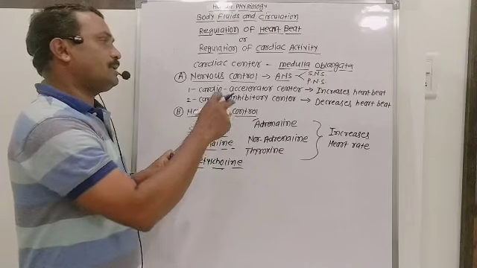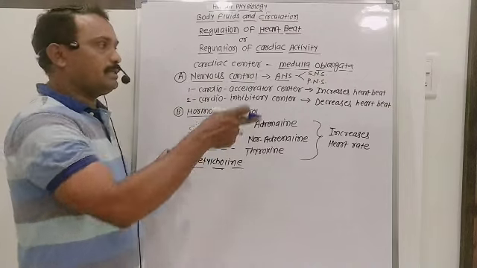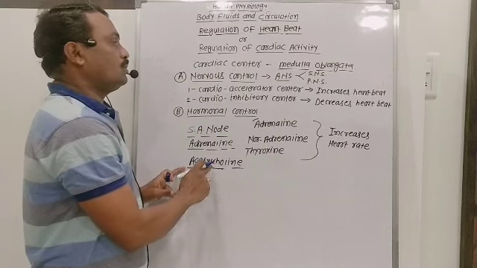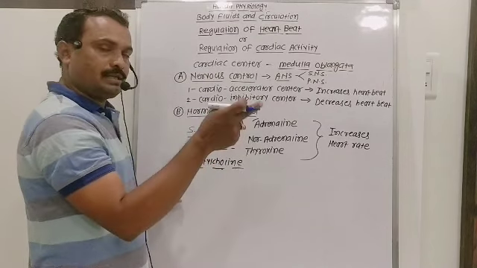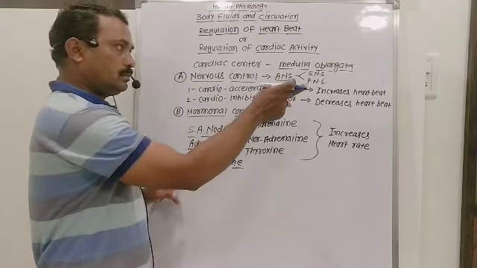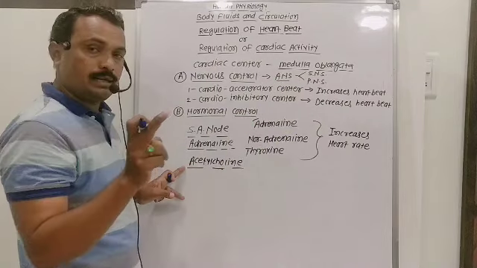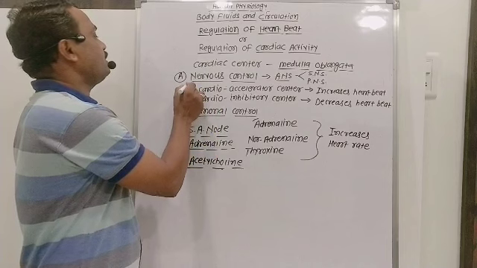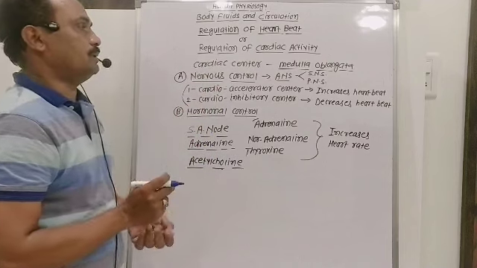Adrenaline increases the rate of heartbeat. Whenever the heartbeat increases, cardiac output increases. Acetylcholine decreases the rate of heartbeat. When the heartbeat decreases, cardiac output decreases. In this way, the nervous system is responsible for controlling the heartbeat.